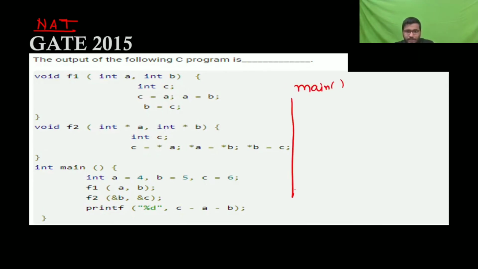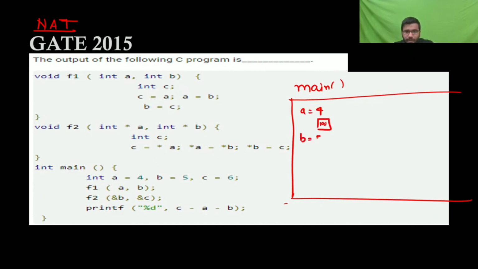So the main function has a equal to 4, let's assume it has address 100, b equal to 5 with address 200, and c equal to 6 with address 300. Now you are calling f1, which has line 1, line 2, line 3.